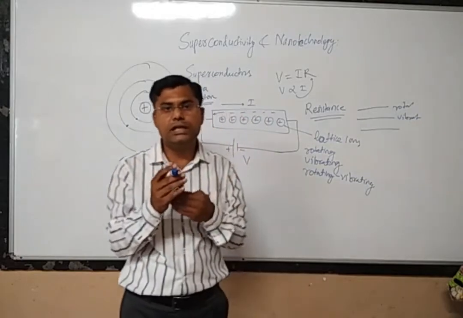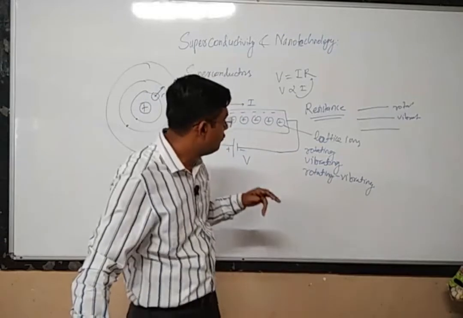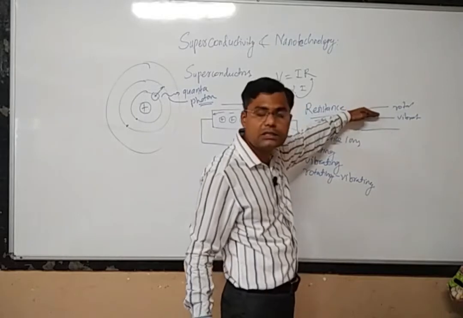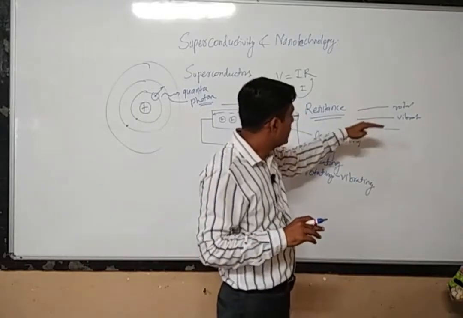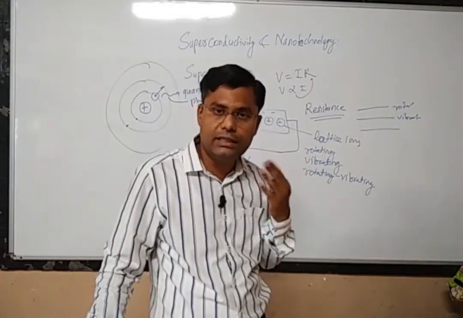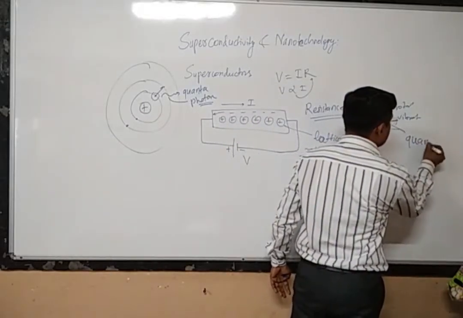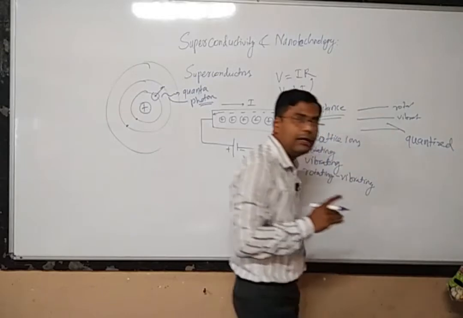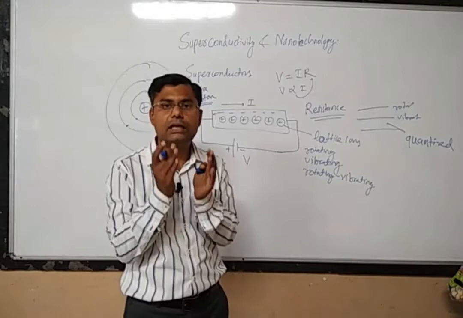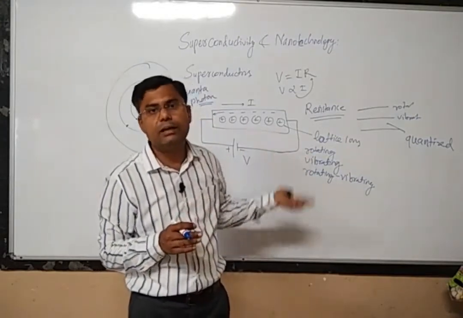So there can be an exchange of energy levels between these lattice ions. Whenever there is a shift from one energy level to another energy level of the lattice ion, this absorption or emission of energy by the lattice ions will again be quantized. Not any kind of energy may be absorbed or released, only certain discrete energy packets can be absorbed and emitted by the lattice ion.